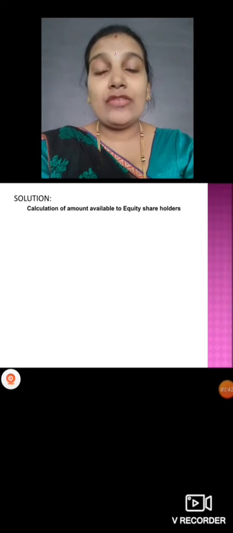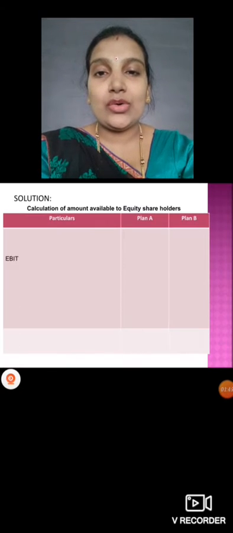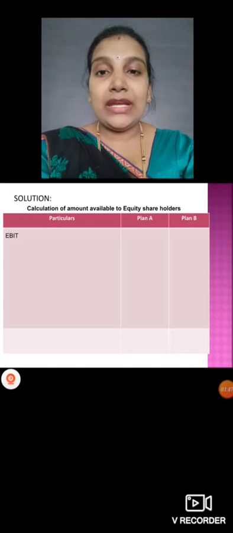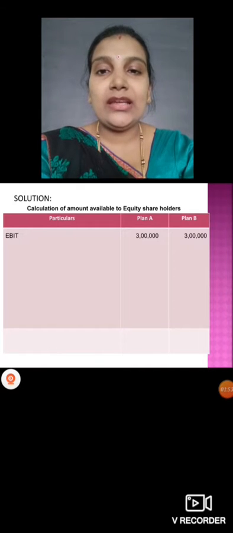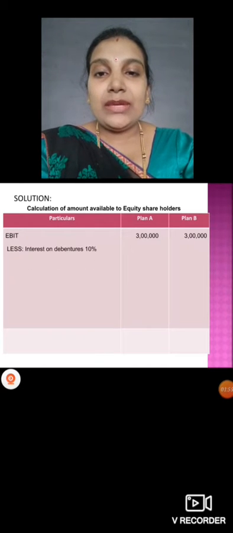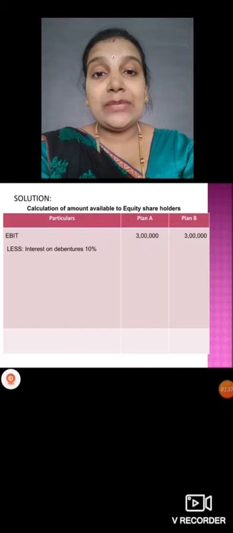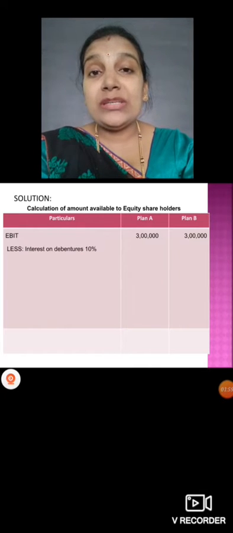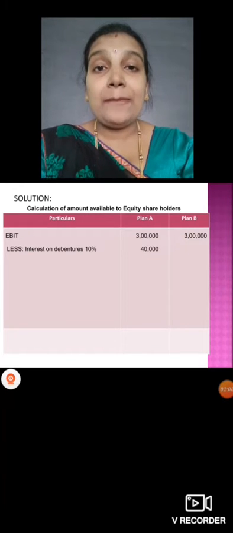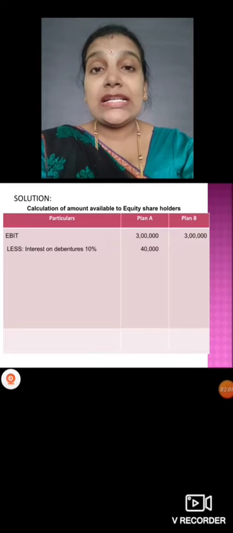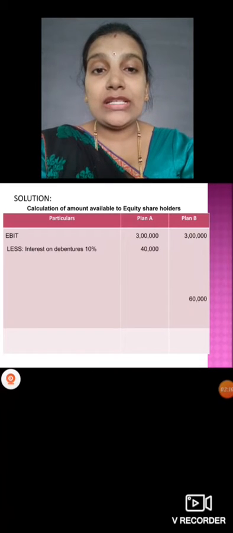Calculation of the amount available to our equity shareholders. First we should take EBIT, earnings before interest and tax. They have given it as 3 lakh for both plan A as well as plan B. Less: interest on debentures at 10%. In plan A, how much debentures do we have? 4 lakh, right? So 10% on 4 lakh is 40,000. In plan B, how much debentures do we have? 6 lakh. So 10% on 6 lakh is 60,000.